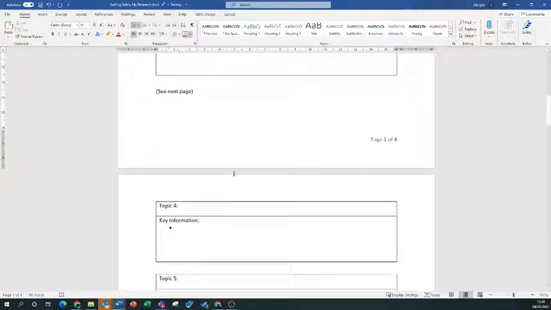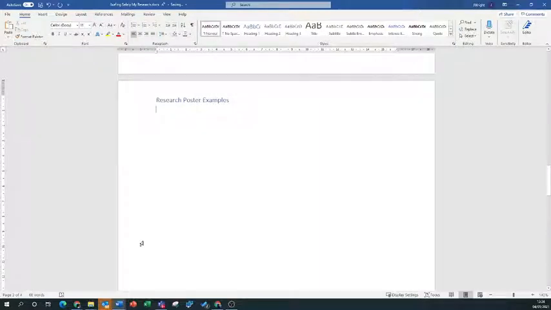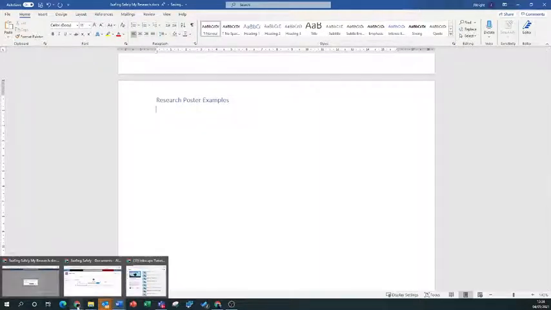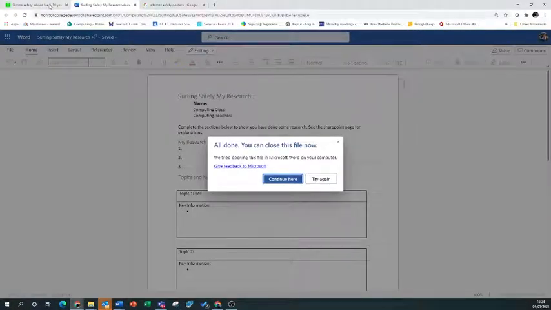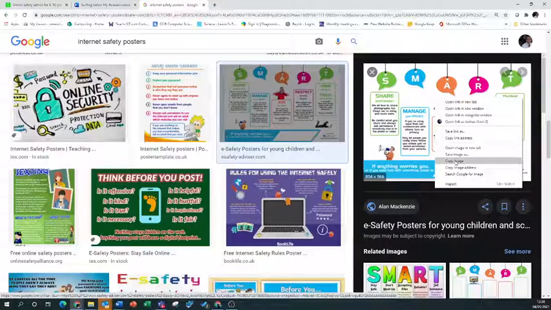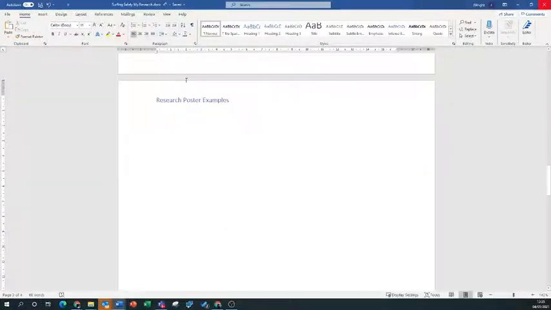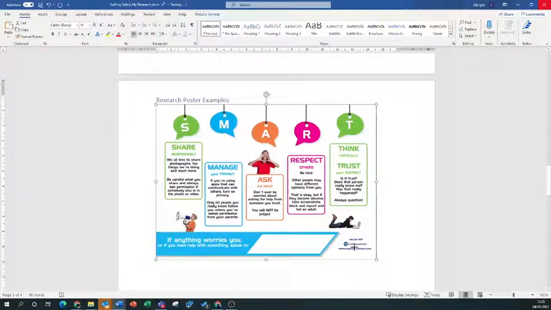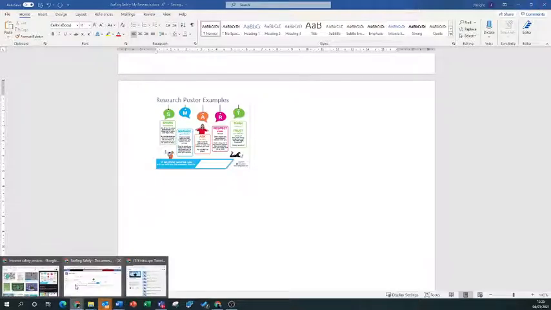Now I want you to do some research on the actual designs. Early on we started to look at some posters. I want you to find posters that you like and that inspire you. And when we use those posters, just paste the link in. So here's a poster, that's a nice one. Look, nice words here, all nicely laid out. I'm going to copy that image, right click on there, go back to the Word document, and paste that in. And I want you to pick 3 or 4 of those, and then do some general research, not just on eSafety posters, but children's posters generally.